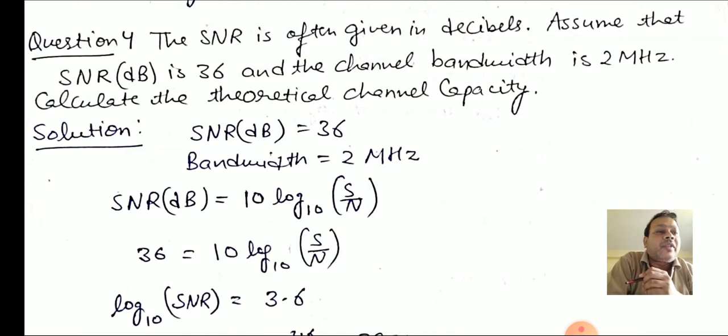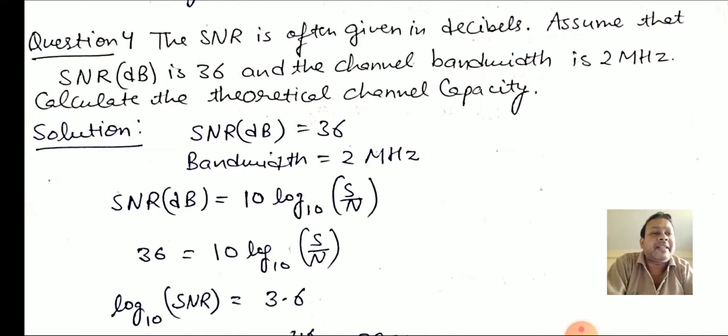Let me read out the question for you. It says the signal to noise ratio is often given in decibel. Assume that SNR in decibel is 36, and the channel bandwidth given to you is 2 megahertz. Calculate the theoretical channel capacity.